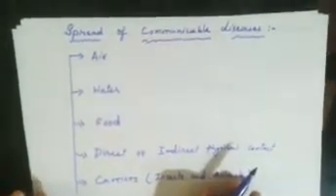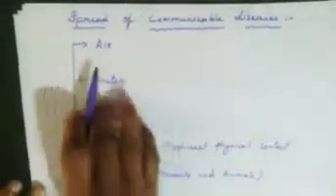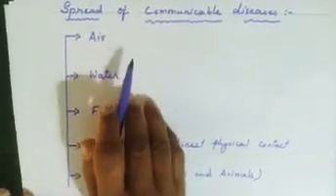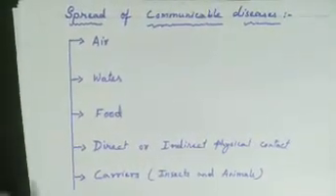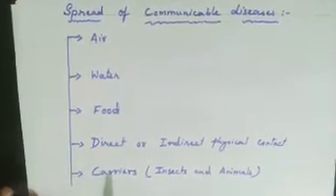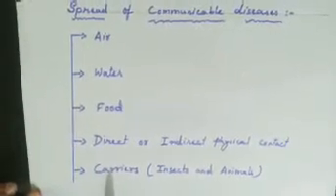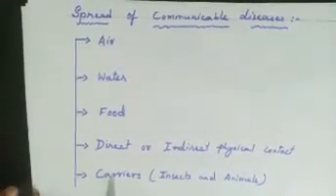And when a healthy person inhales this air, the disease-causing germs enter his body and infect him. Therefore, it is advisable that the infected person should cover his nose and mouth with a tissue or a handkerchief.